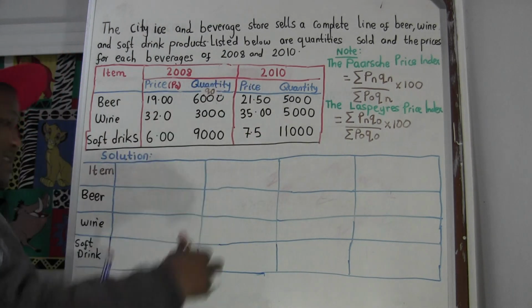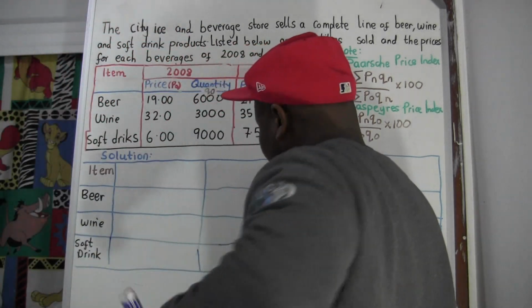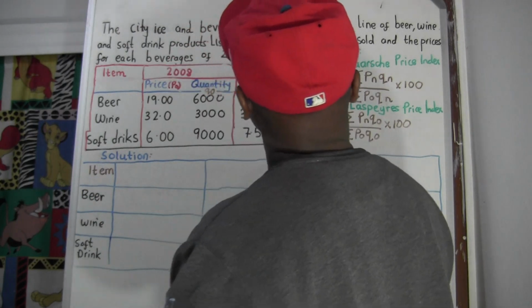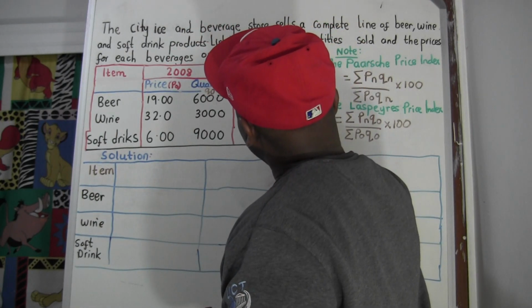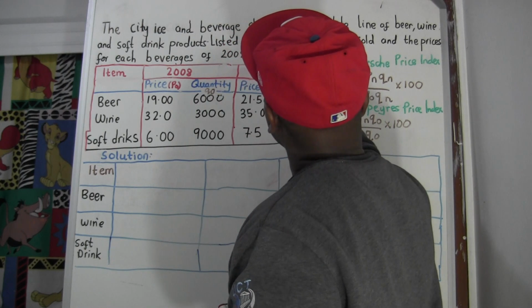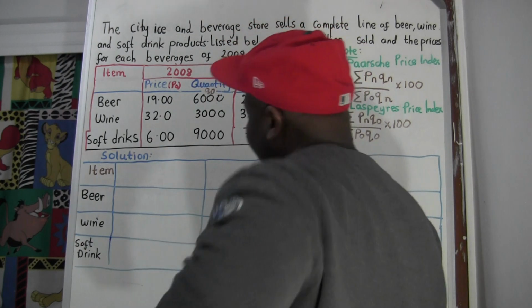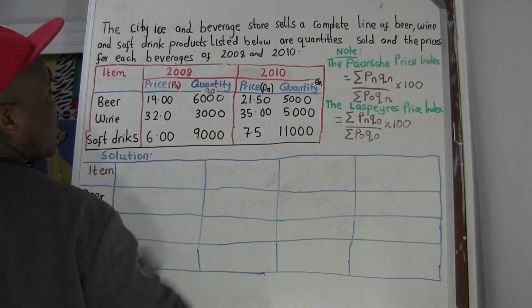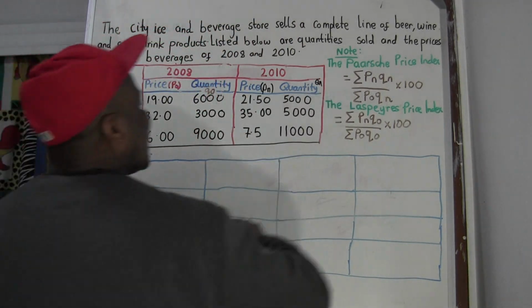So here things start to change. Since things start to change, this is going to be Pn, Qn, because of price, and this is going to be Qn for 2010. So now they want us to use the Paasche formula. So what do we need?